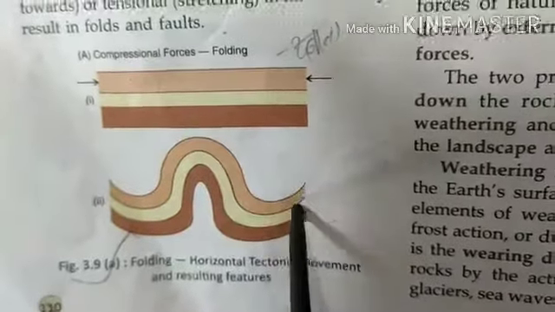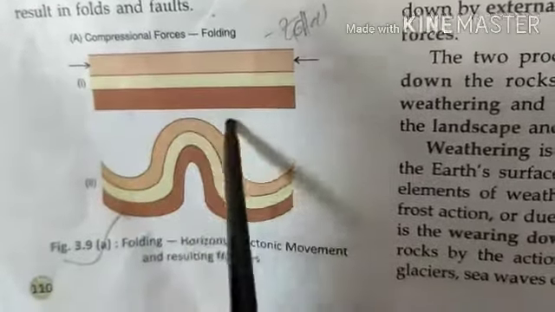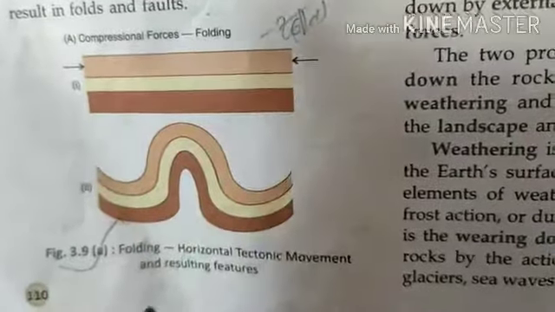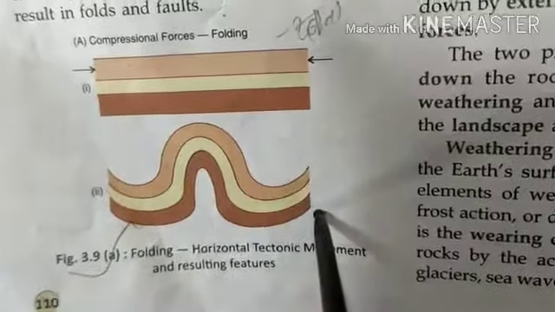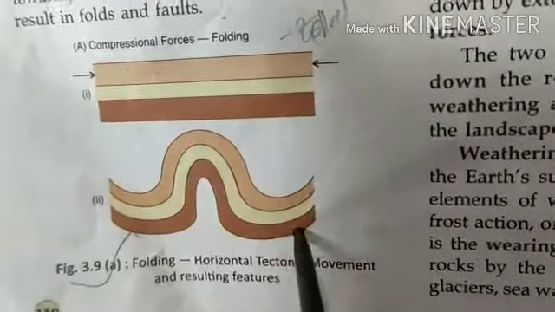Compressed means pressing it from both sides, so what will happen? It will shrink. This is due to the folding that happens like this. This is folded. This is the surface of the earth. It is folding. So by this way the mountains are built. Our Himalayan mountains are built due to the process of folding.